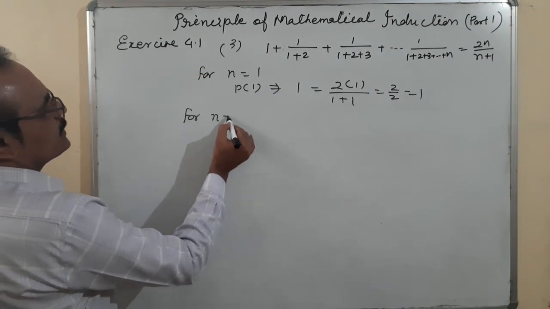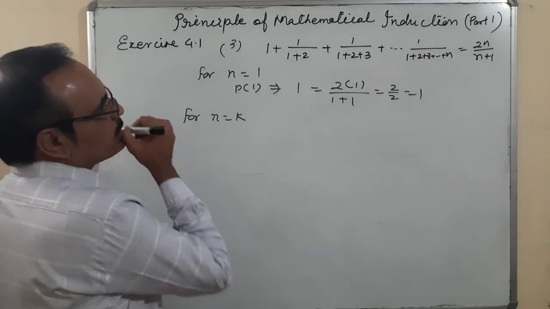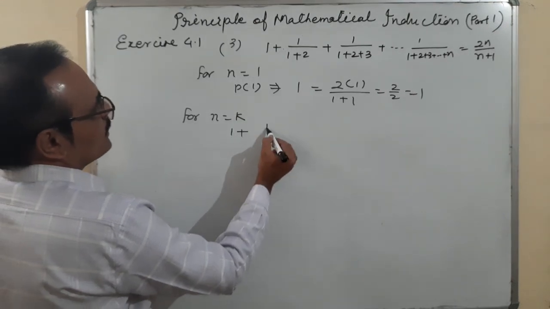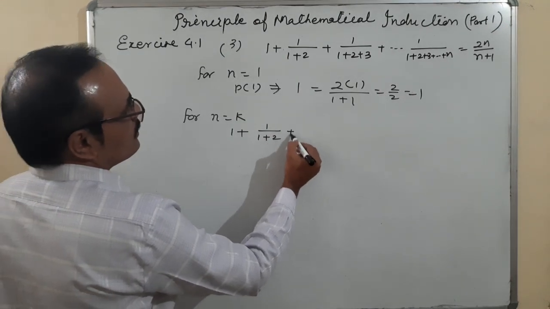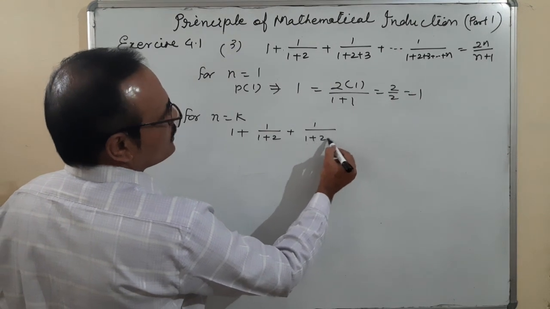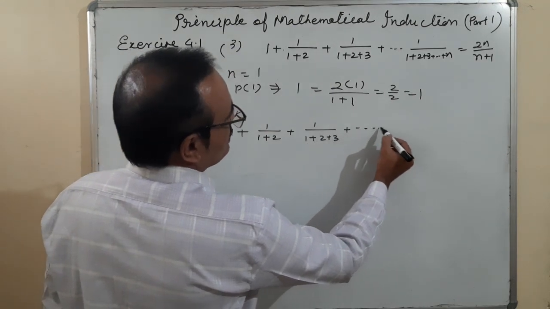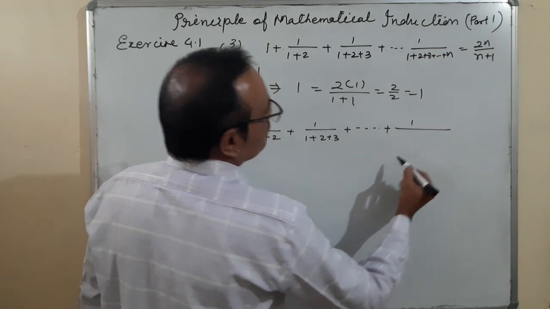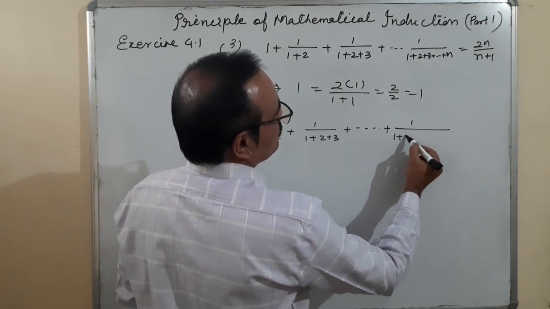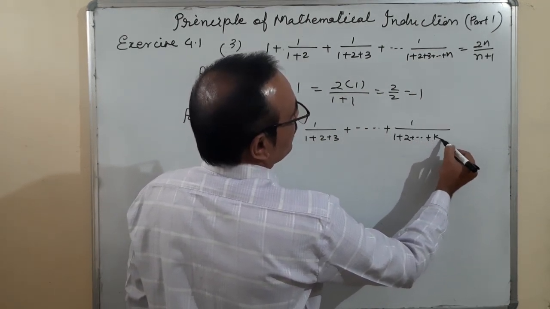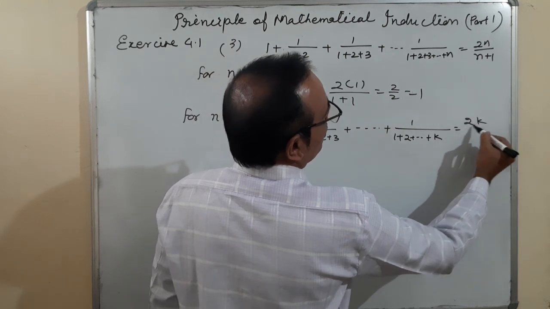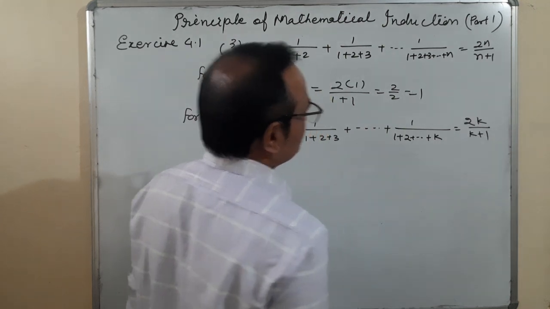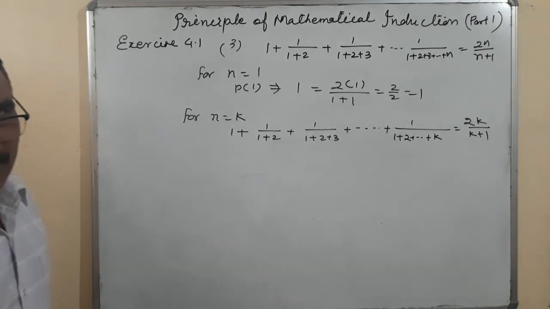For n is equal to k, what is coming here? 1 plus 1 upon 1 plus 2, plus 1 upon 1 plus 2 plus 3, plus up to 1 upon 1 plus 2 plus 3 plus k is equal to 2k upon k plus 1. Okay, right?